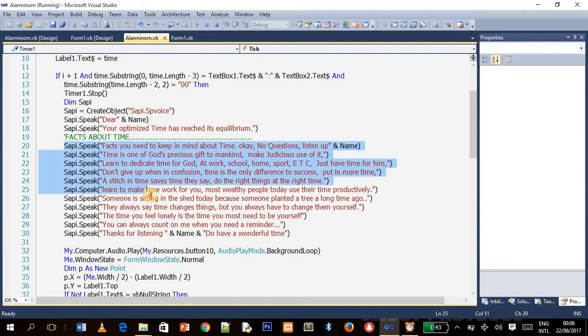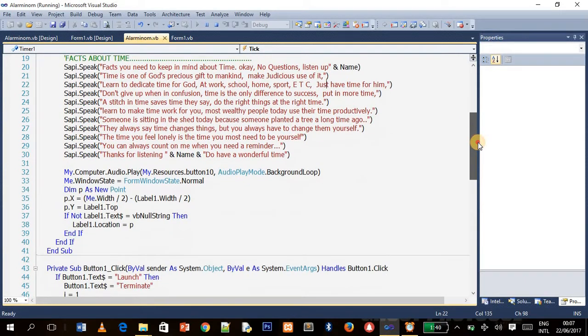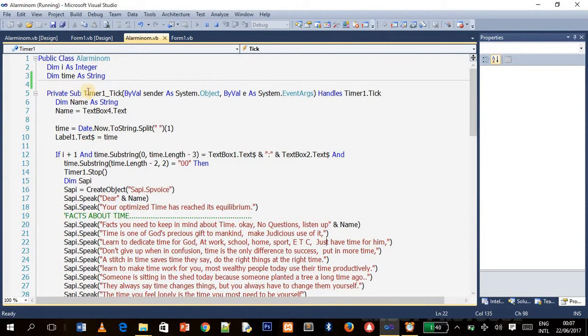So these are the facts. They are 11 in number. I need to read them. And remember, this is how to concatenate. We concatenate the string words with the variable name. You see, I need to say facts you need to keep in mind about time, and then the name, Tony Cletus. This is just a simple thing you can grab. Remember, we are still inside the same timer.